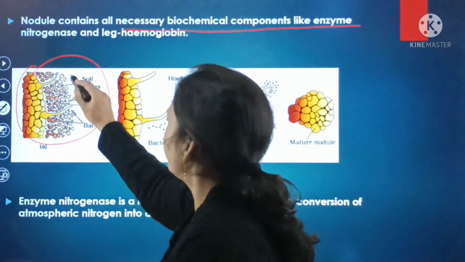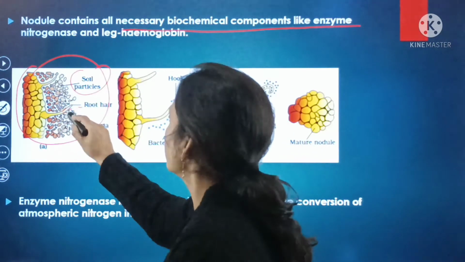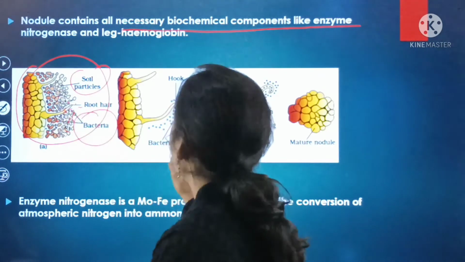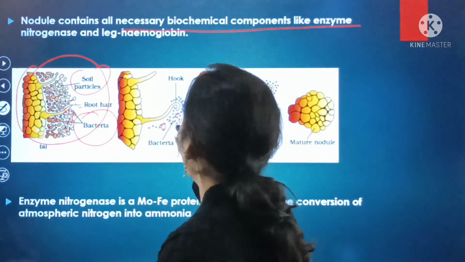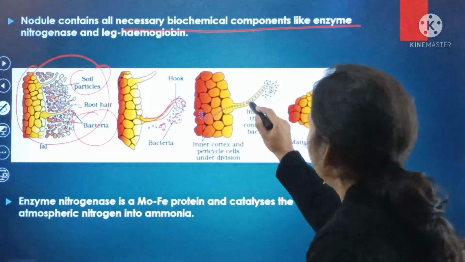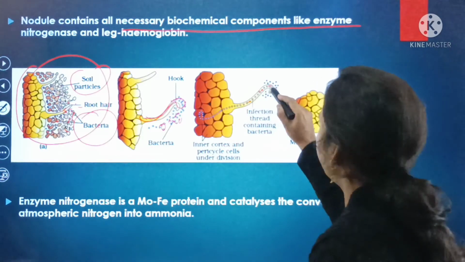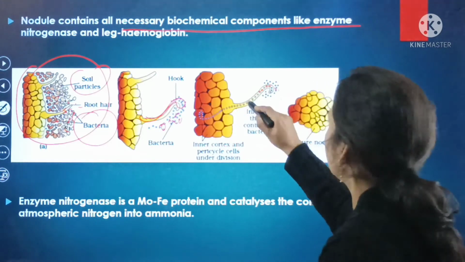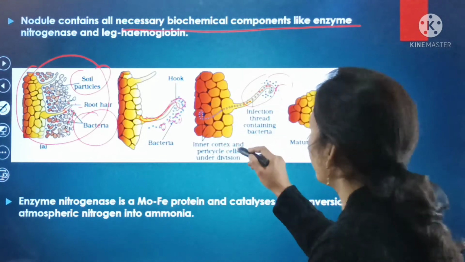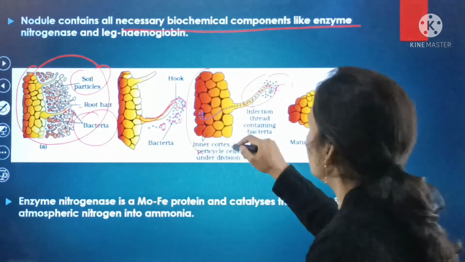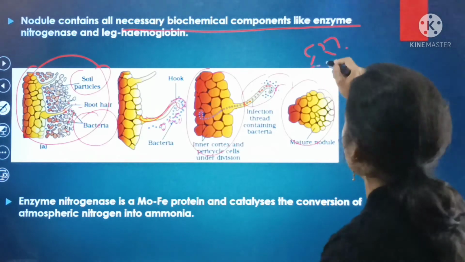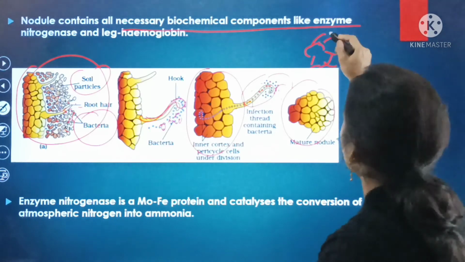So here, these are the soil particles, these are the root hairs, and here this is the bacteria. These are the various types of bacteria. Here these are the bacteria, and this is the hook. There is an infection thread that connects with the bacteria. Here this is the inner cortex and the parietal cells under division. And here this is the mature nodule. This is the structure of the mature nodule.